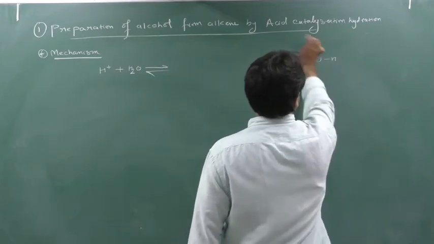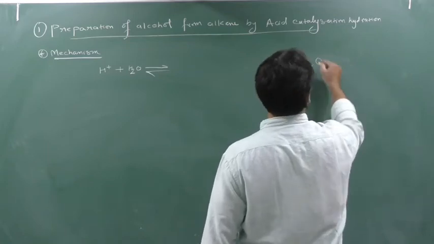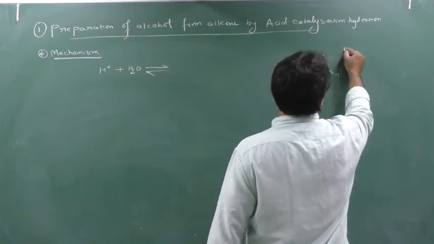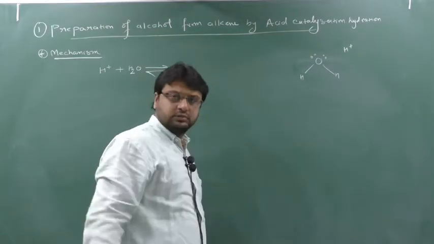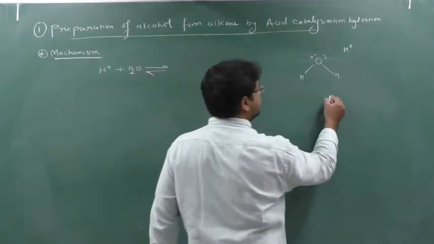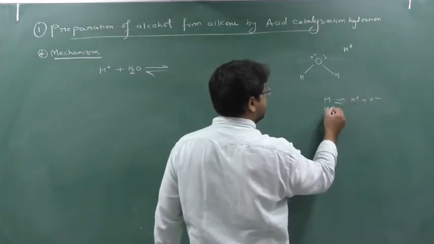Yes or no? Sorry, I'll form it like this, else you'll be confused because of the lone pair. So 1, 2, 3, 4, 5, 6, 7, 8. H plus. Now, H plus contains how many electrons? H plus contains 0 electrons. Yes or no? Because H will form what? H plus plus electron. So H contains 1 electron and 1 proton.